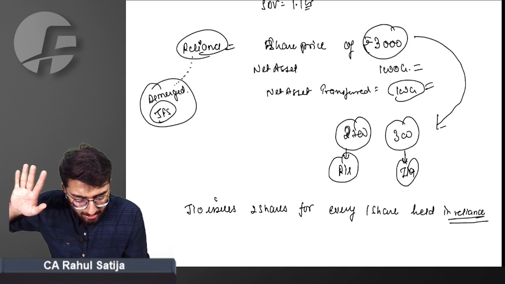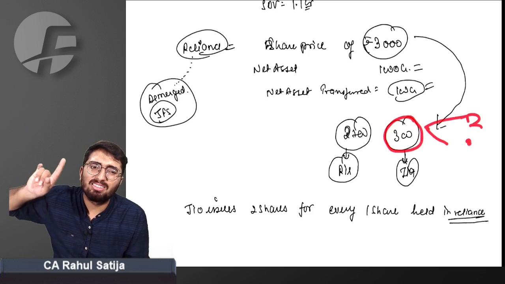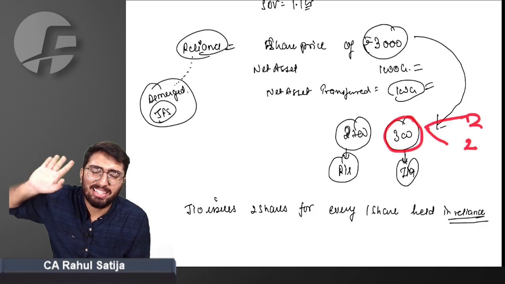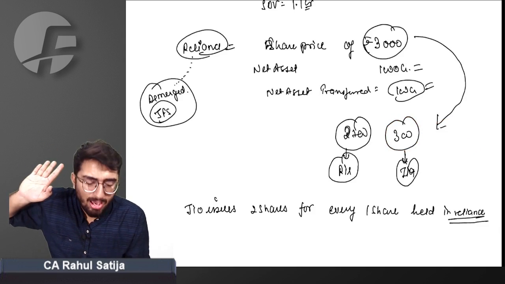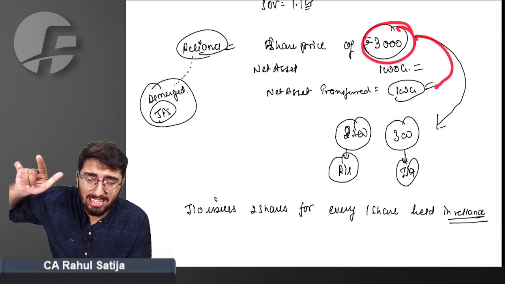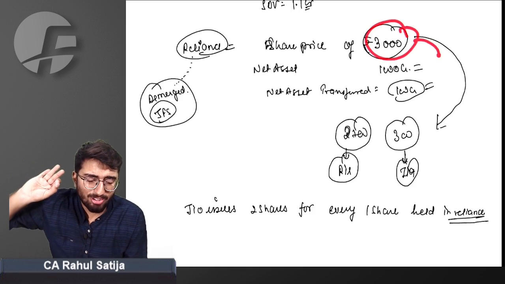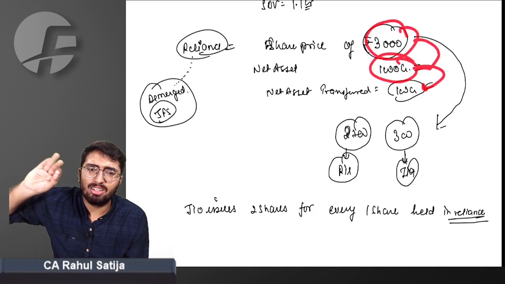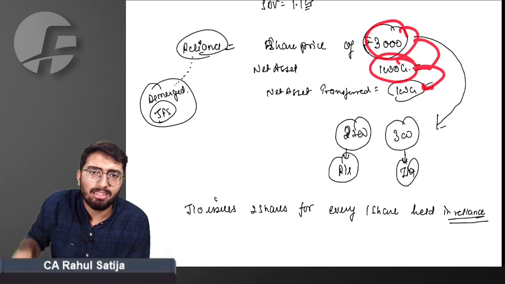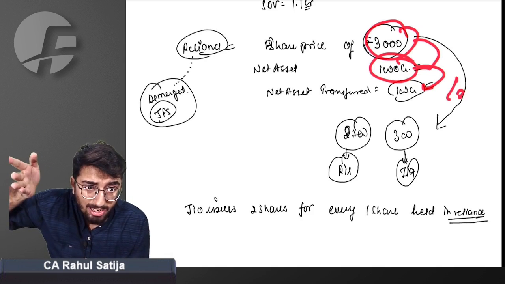Can I say ultimately this 300 is being divided into 2 parts? Difficult to digest, I can understand. Can I say 1/10 of the worth of the 1,000 crore is being taken by Geo? Everybody agree with me? And for every share, 2 shares are being issued.